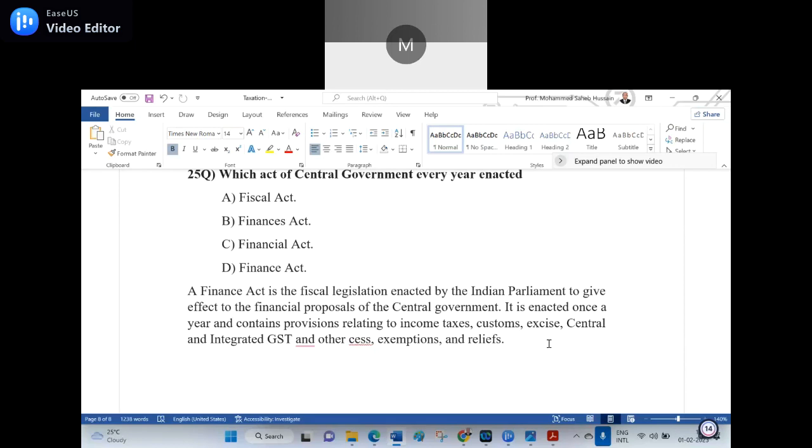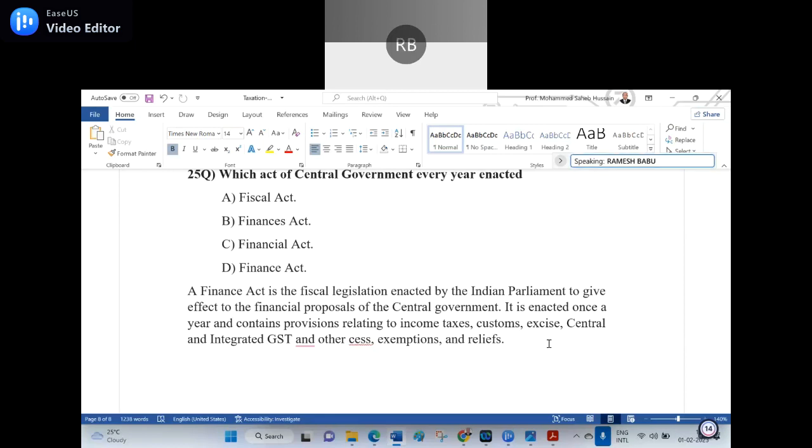Yes, sir. Now the supplementary question, even I also don't know the answer. How many times is the Finance Act enacted? Supplementary question. Even myself also don't know the answer. I know that every year it can be enacted, but when they started it, sir, 1961, no. When the 1961 Income Tax Act was made effective, which date did it come into effect?